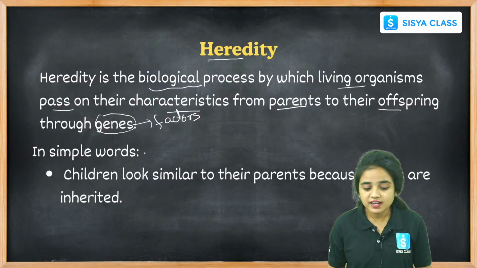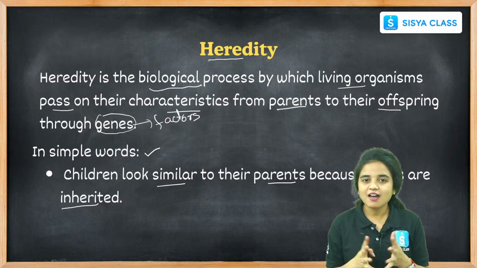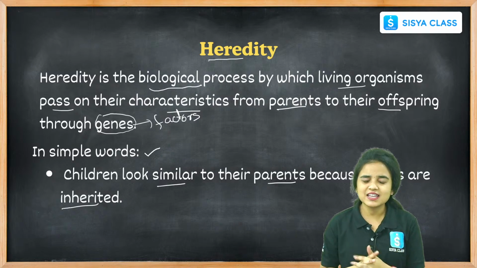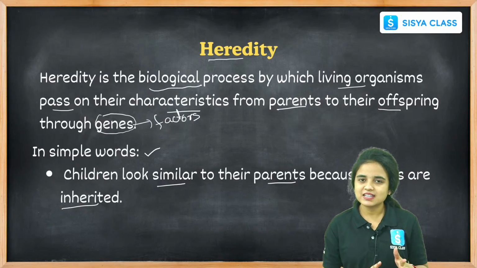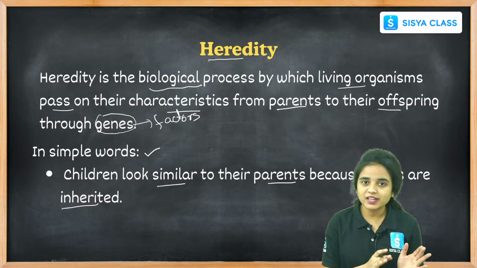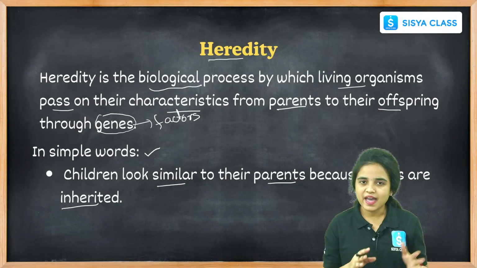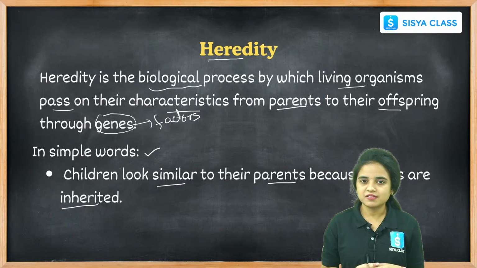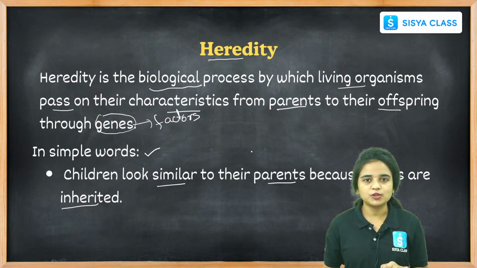In simple words, heredity means children look similar to the parents because the traits are inherited. We look like our parents, right? How do we look like our parents? Because the characteristics are carried from our parents to the offspring. The characteristics, characters, or traits are all passed from our parents to the children and from children to their children. This is how the characteristics are carried and passed from generation to generation. Hence, these are inherited and help us look similar to our parents.